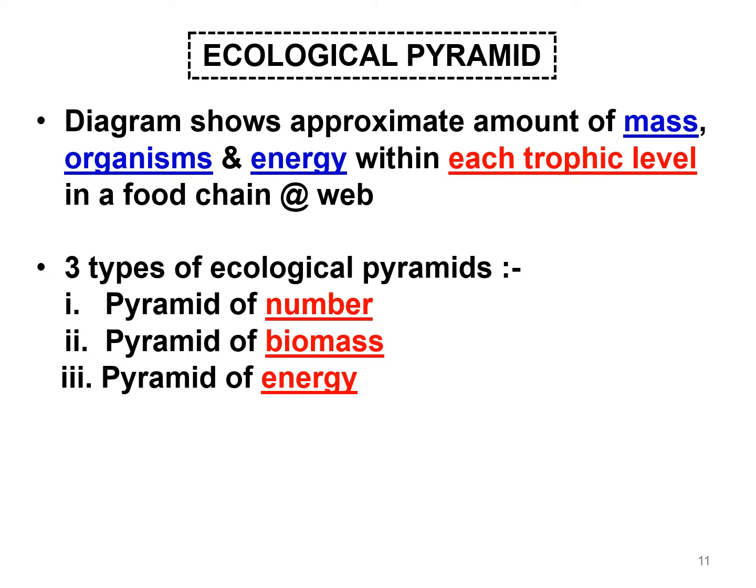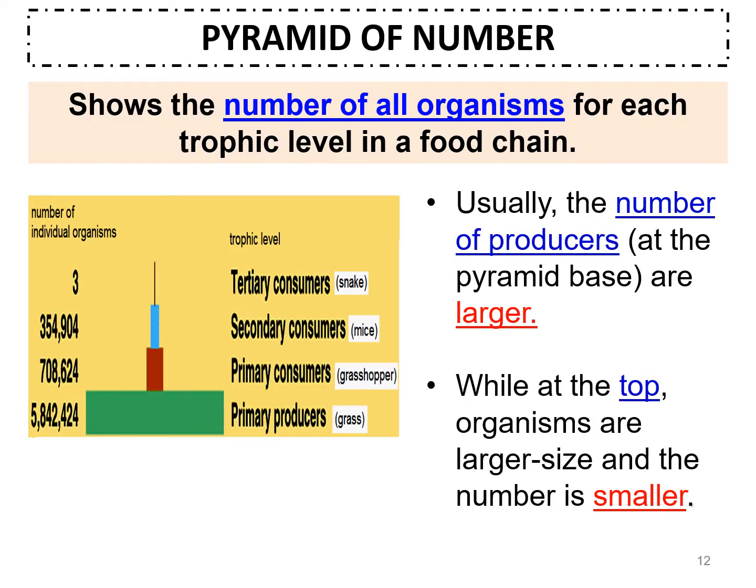So we will have three types of ecological pyramids, which are called the pyramid of number, pyramid of biomass, and pyramid of energy. Let's look at the pyramid of number first. The pyramid of number shows the number of all organisms at each trophic level in a food chain. Usually a pyramid has a larger bottom and a narrower upper part, because usually the number of producers at the pyramid base is larger. We have more producers than the other trophic levels.